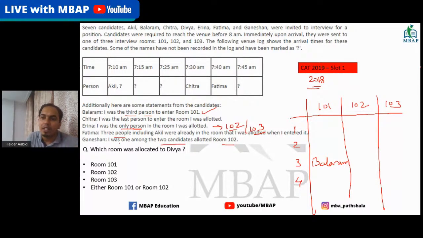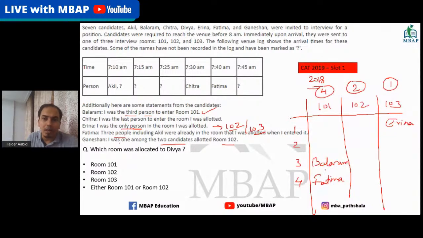So this is all sorted now. In this room there are two people, in this room only one person, and in this room four people. If there's one person, that means Arina. Arina is in this room, and Fatima definitely goes here.